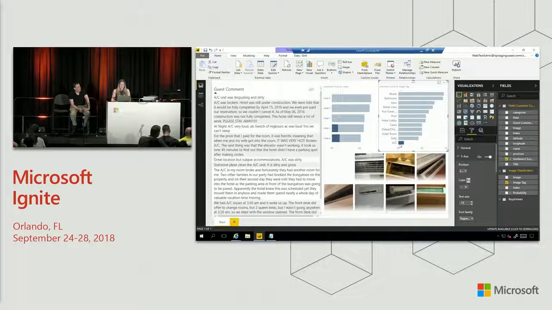And we can cross-filter that, and we can see pictures of old, broken, loud, dirty ACs, and we can see what is going on with the reviews. And they're mostly coming from Hotel 4. So as a hotel manager, Hotel 4 is a problem area for me. I probably want to investigate to see what's going on there. So this is all the AI enrichment capabilities that are coming in for our analysts.